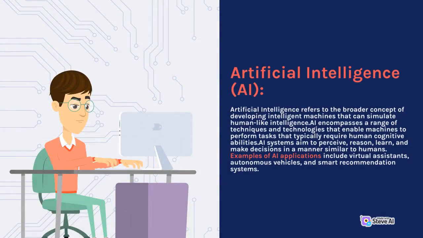Artificial intelligence, AI. Artificial intelligence refers to the broader concept of developing intelligent machines that can simulate human-like intelligence. AI encompasses a range of techniques and technologies that enable machines to perform tasks that typically require human cognitive abilities. AI systems aim to perceive, reason, learn, and make decisions in a manner similar to humans. Examples of AI applications include virtual assistants, autonomous vehicles, and smart recommendation systems.